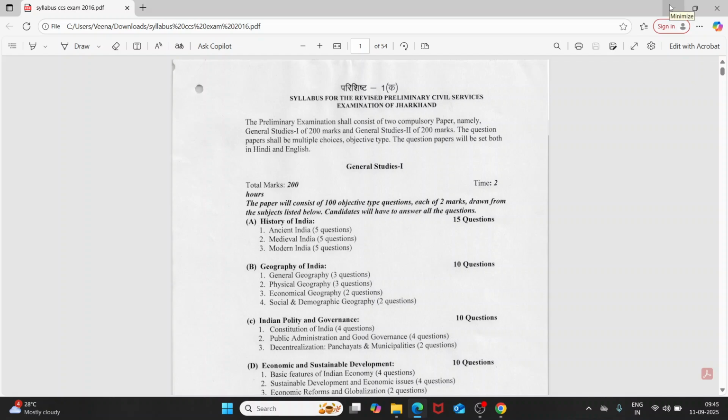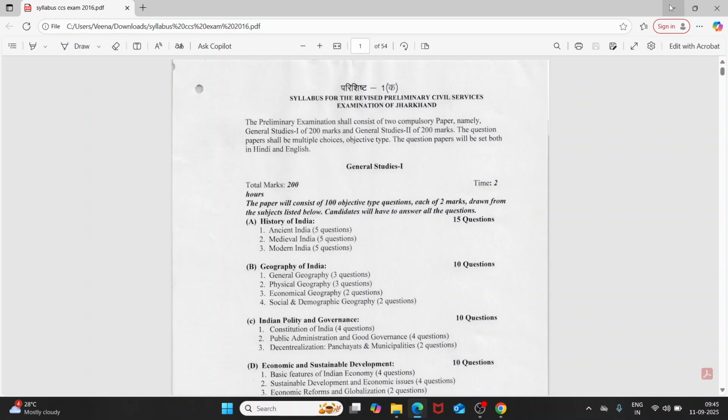Here you can see the syllabus of JPSC. It is divided into various sections. The first section is of general studies. Total marks given here is 200. Time 2 hours. This is divided into various portions.